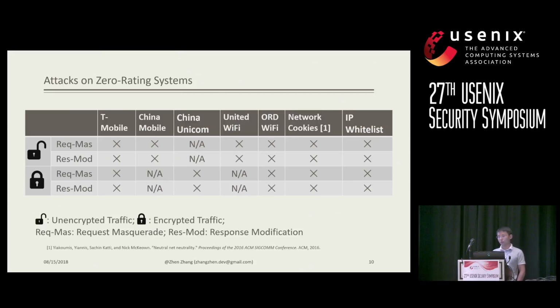As we can see in the table, none of those systems are robust against free-riding attacks. A cross means they are vulnerable. And some cells filled with N/A are because that system doesn't allow us to use either encrypted data or unencrypted data.